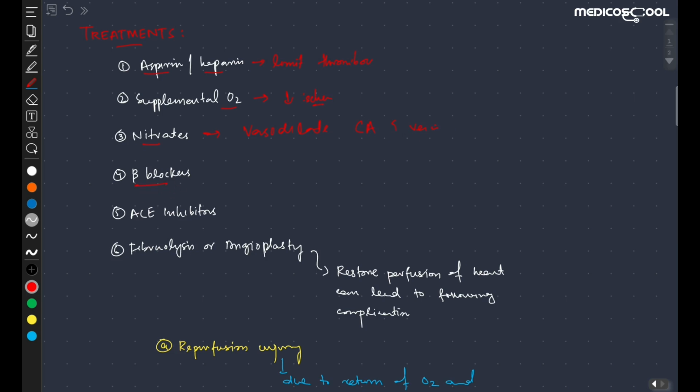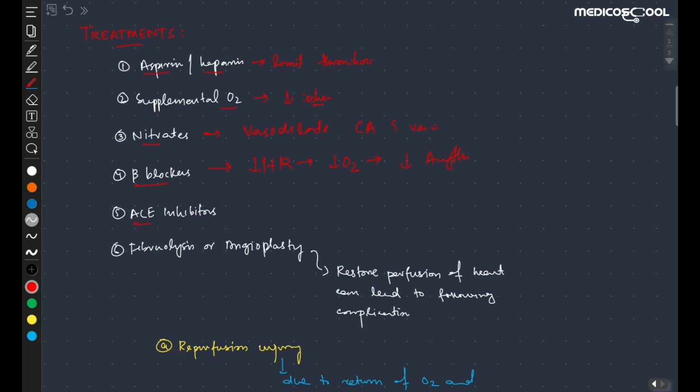We also give beta blockers, and the purpose is to decrease the heart rate and thus decrease the oxygen demand. And also we give beta blockers to decrease the risk of arrhythmia, because beta blockers are second class antiarrhythmic drugs.